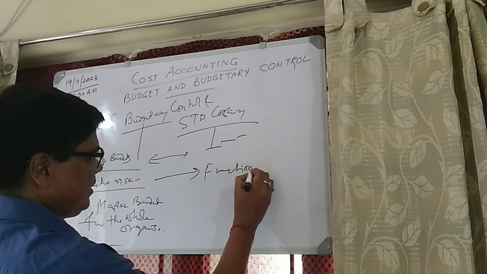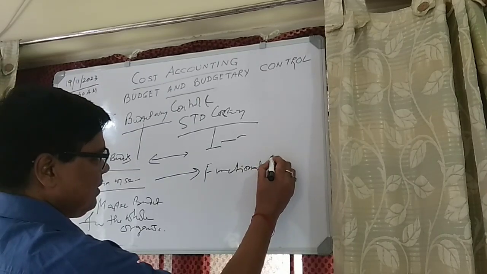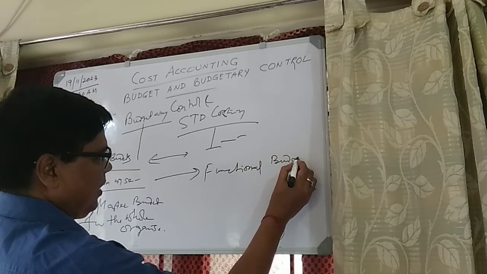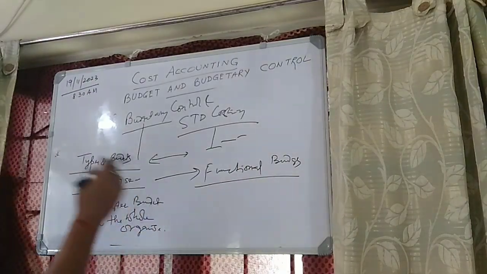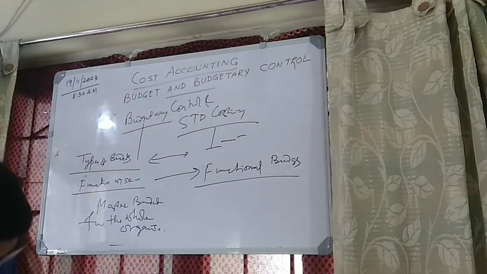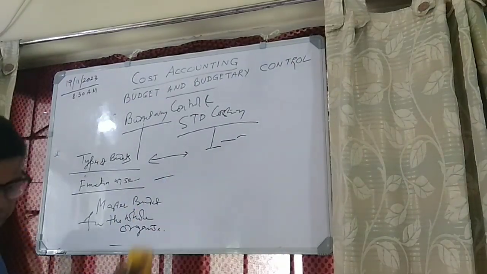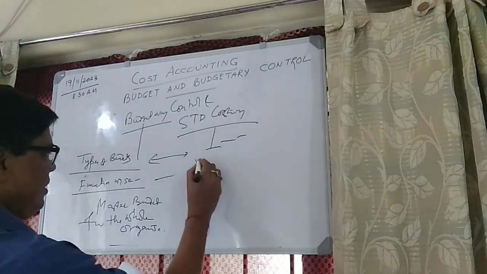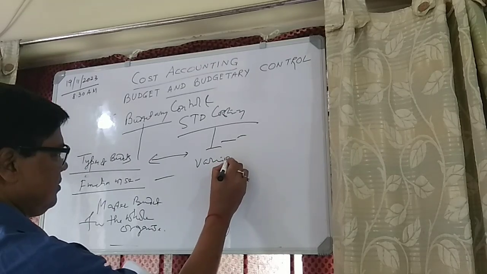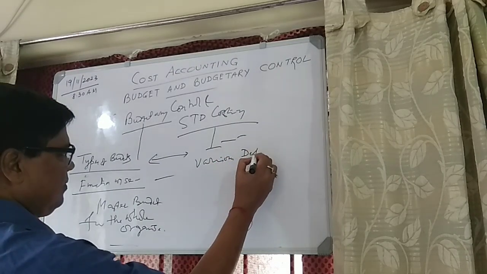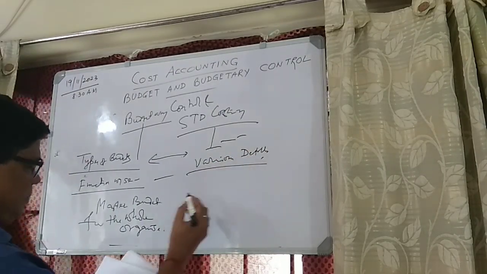Why functional budget? Different department-wise budgets we are making. So next, this function-wise budget, for various departments in an organization, we have to make the budget.